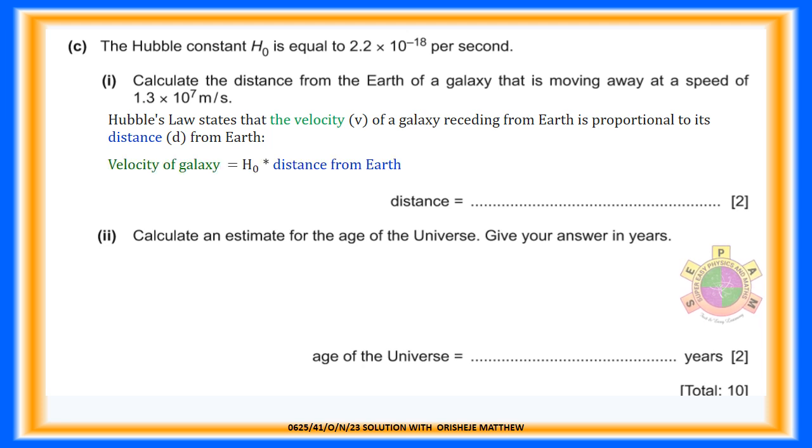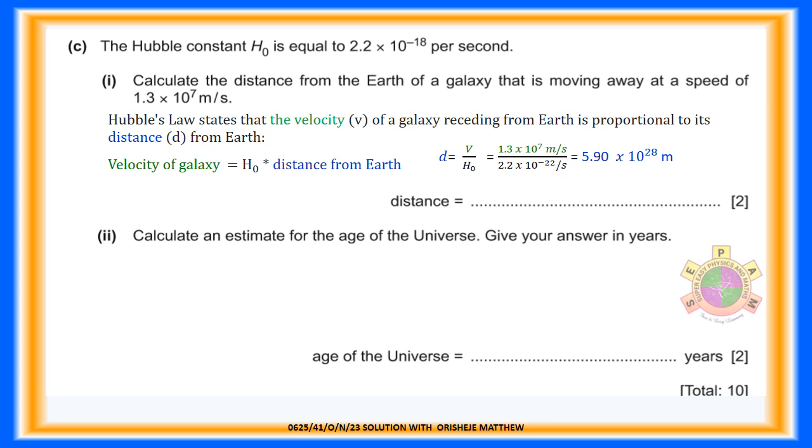Velocity of galaxy equals H times distance from Earth. Distance from Earth equals velocity of galaxy divided by the Hubble constant. Distance equals 1.3 times 10 to the power of 7 divided by 2.2 times 10 to the power of minus 18, equals 5.90 times 10 to the power of 24 metres.